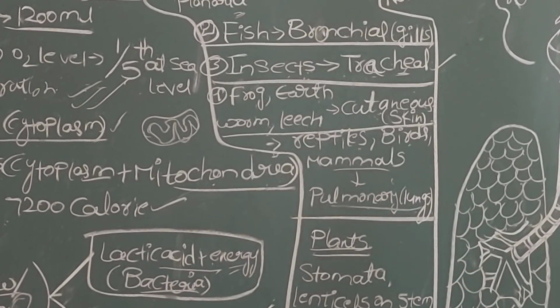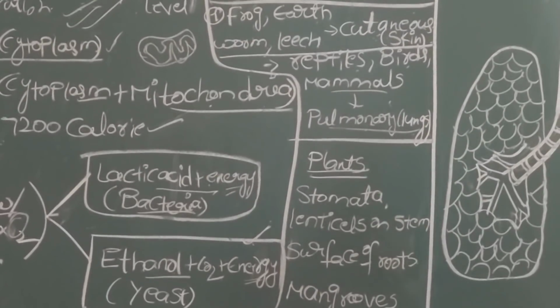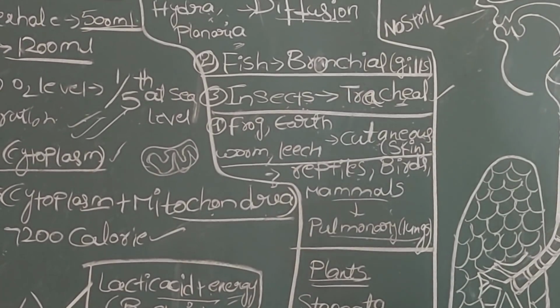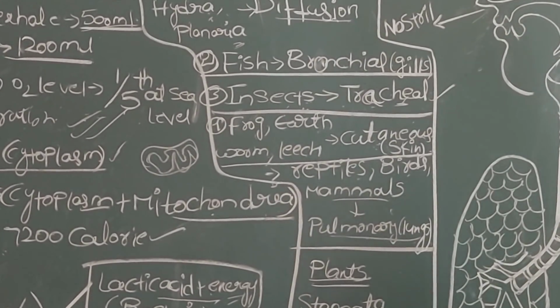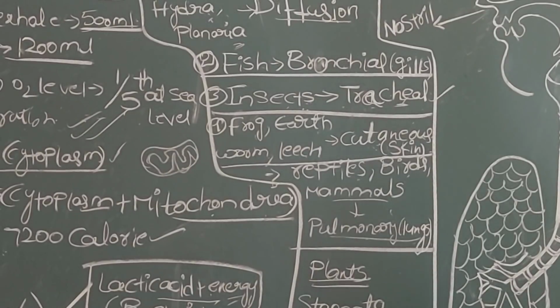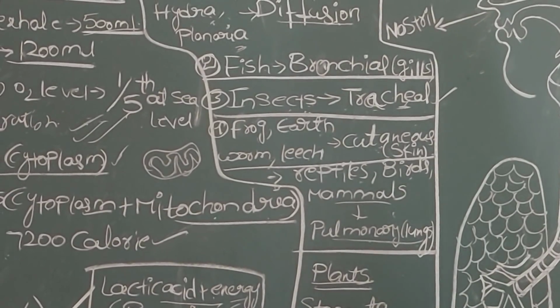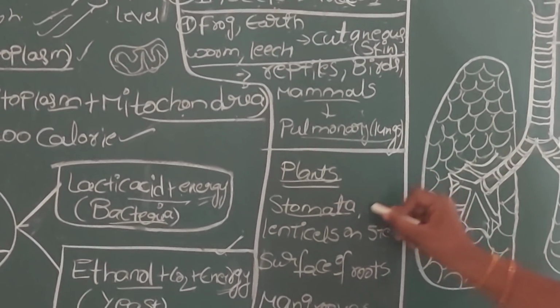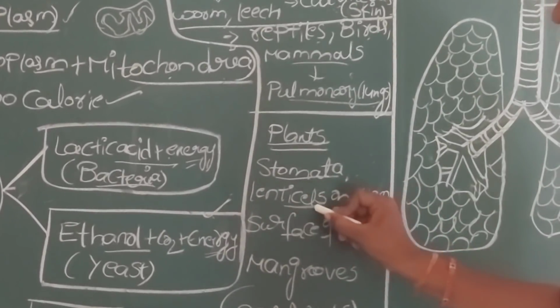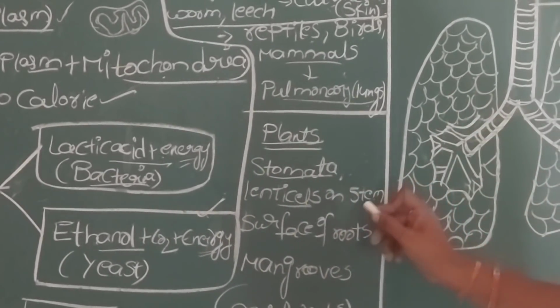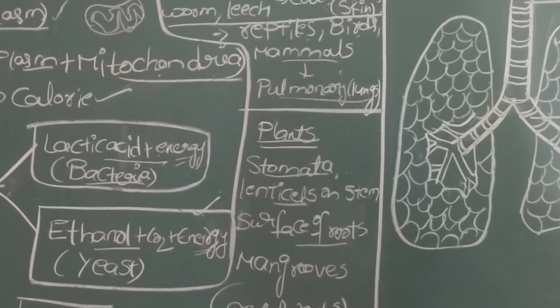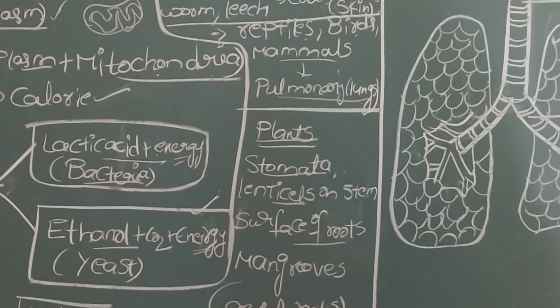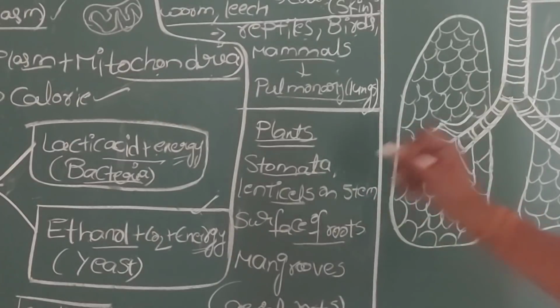Coming to plants, plants do not have special respiratory organs. You are already aware of that. Mostly the gas exchange in plants takes place through the stomata, the small pores present in the leaves. But along with stomata, lenticels, a loose tissue present on the stem, and even the surface of roots also play a role in the gas exchange or respiration process in plants.